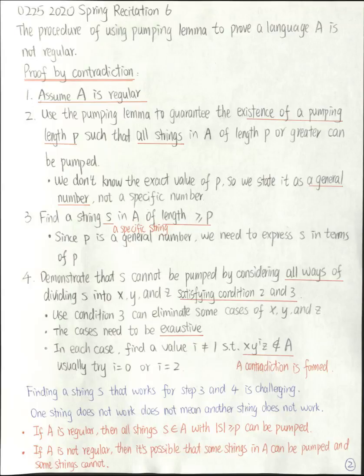So in the first step, we assume A is regular. The second step is to use the pumping lemma to guarantee the existence of a pumping length P such that all strings in A of length P or greater can be pumped. We don't know the exact value of P, so we state it as a general number, not a specific number. Then the next step is to break this pumping lemma on this language so that we can reach a contradiction.